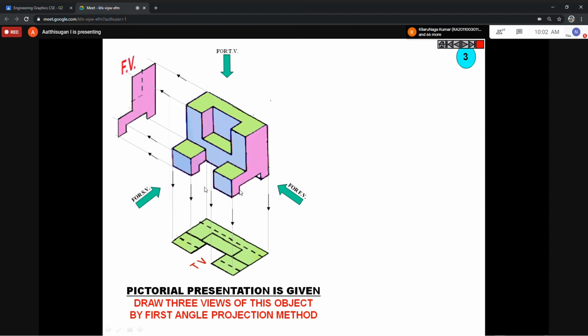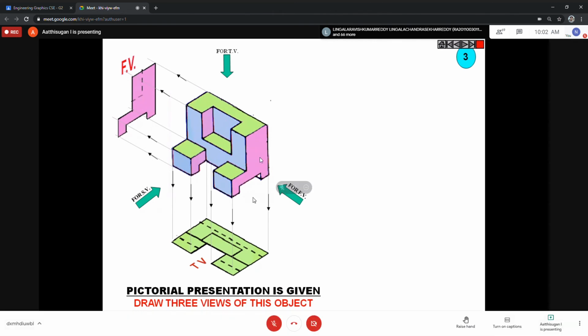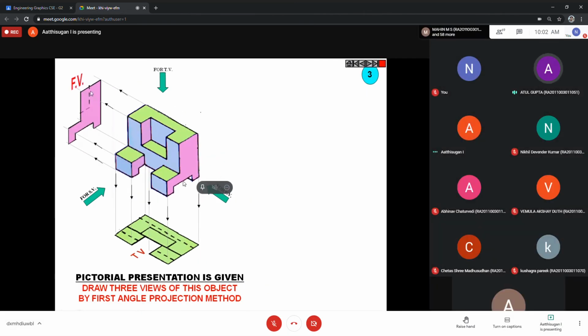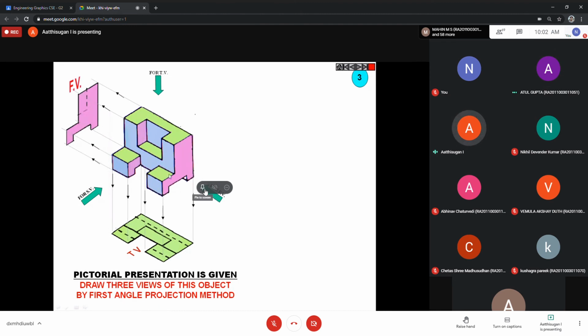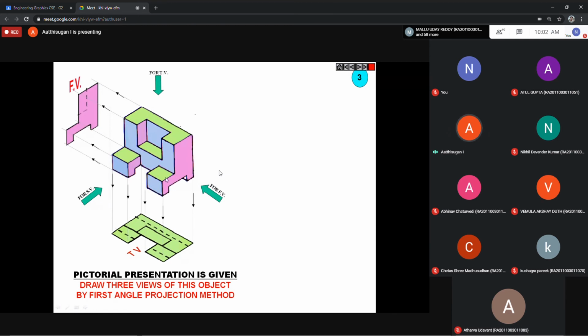Sir, in the front view, why do we dot it? I'm saying the front view now. See, this is the front view, this shape they have already drawn. But imagine some portion is not there, a cut portion is there. In the front view, in this direction I can see this diagram, but this portion is not there.